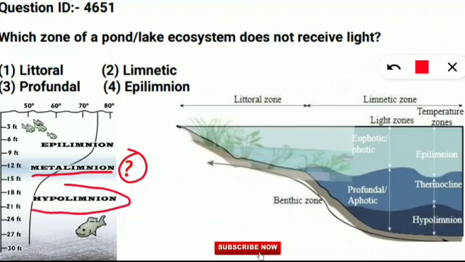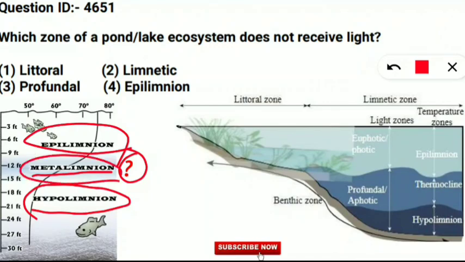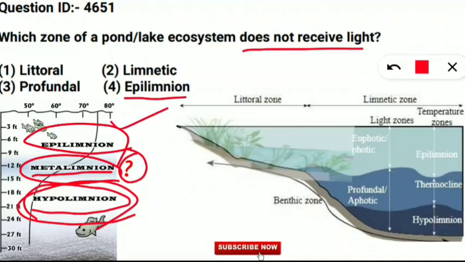And hypolimnion is the layer which is the below layer. So here maximum light will be in the epilimnion, then less light will be in metalimnion, and least light in hypolimnion. But here in the four options, only epilimnion is given, and it was asking which does not receive light. Here epilimnion is receiving the light, so it cannot be the option.